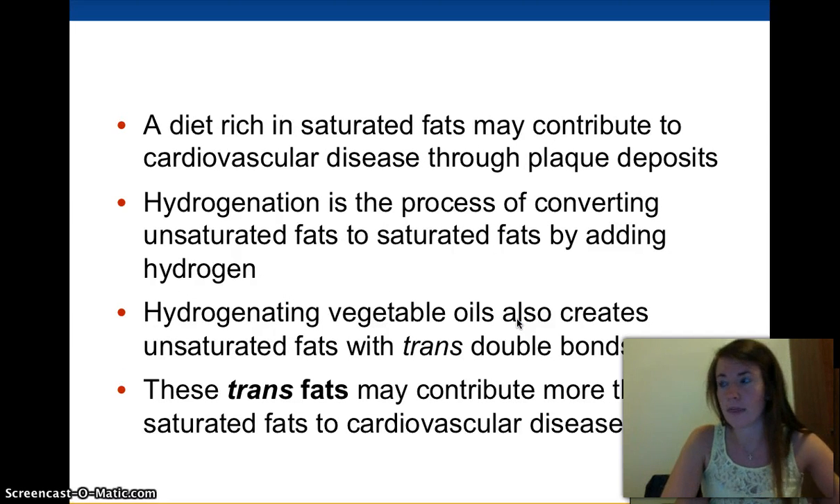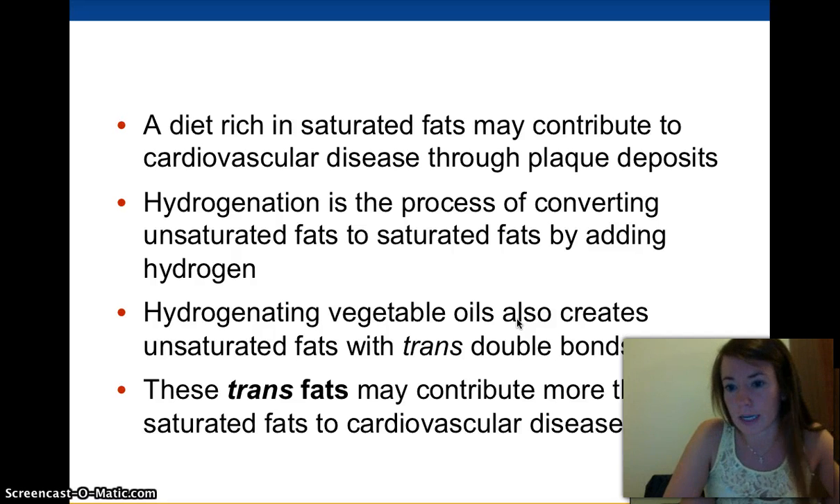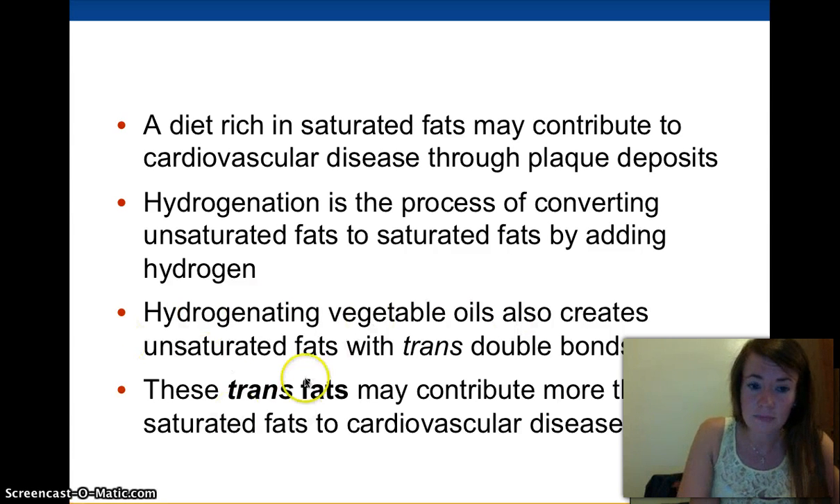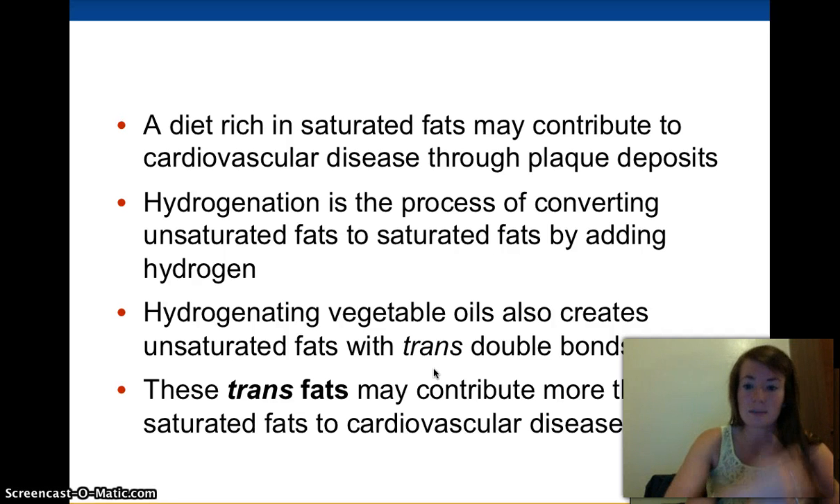And we do this a lot with vegetable oil. You can hydrogenate vegetable oil and then it becomes a solid, like shortening, a solid at room temperature. And then this creates saturated fats with trans double bonds. And so trans fats are what's really bad for you, because of the way that the double bonds are. So hydrogenation is the process of turning unsaturated fats to saturated fats.